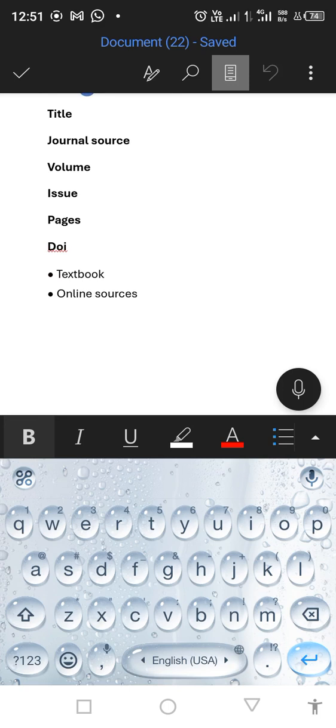It could also be your normal traditional textbook that is in print, sitting beautifully on your bookshelf in your room, in your library, or in your school. You understand? And then we also have online sources. The online sources could be newspapers, blog posts, the site of a company, or from anywhere.